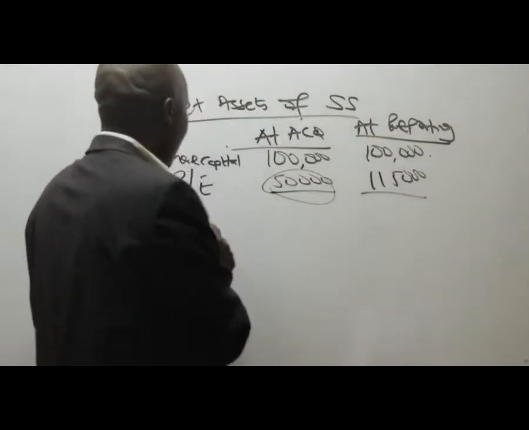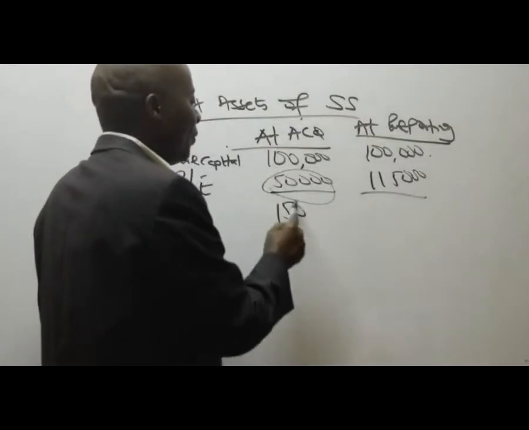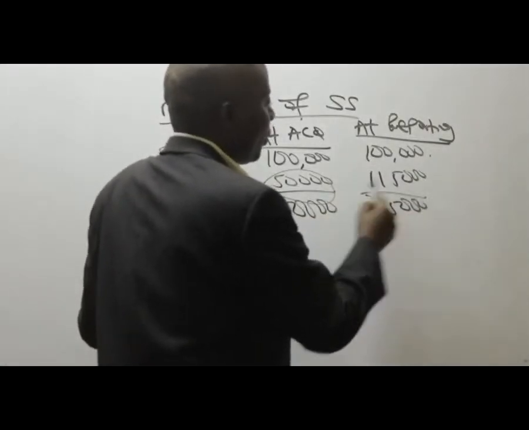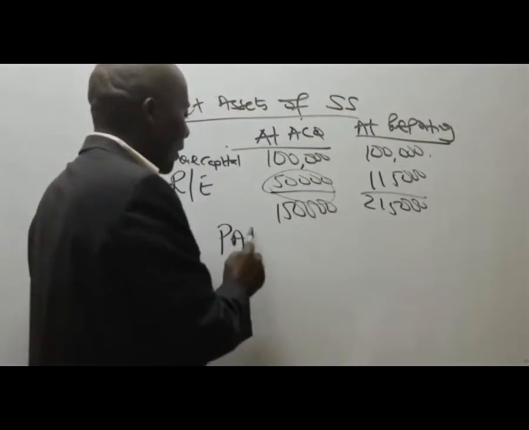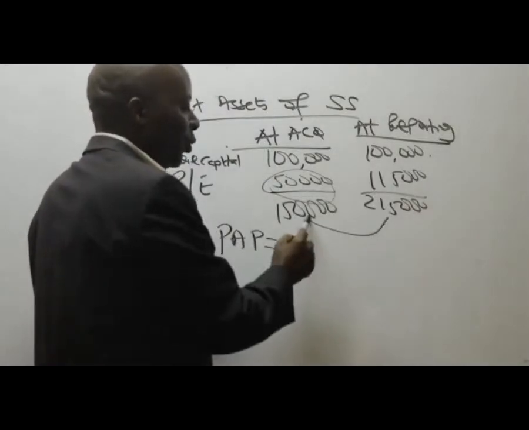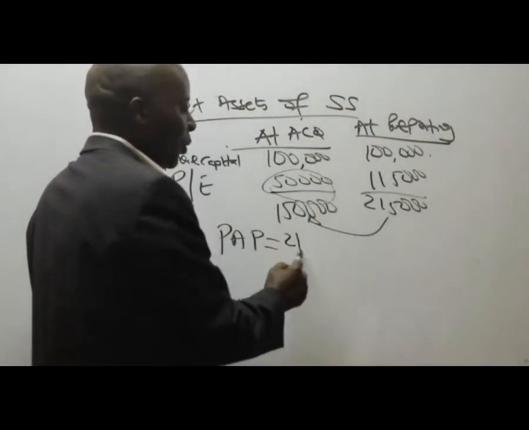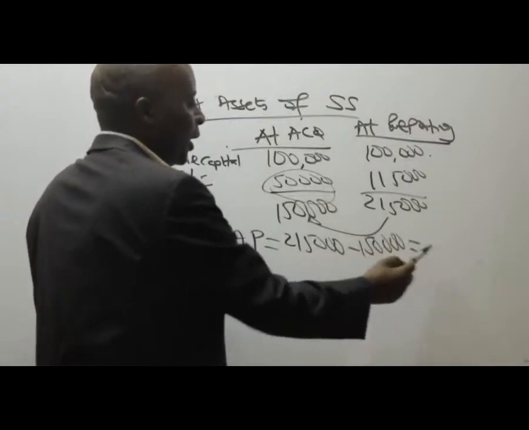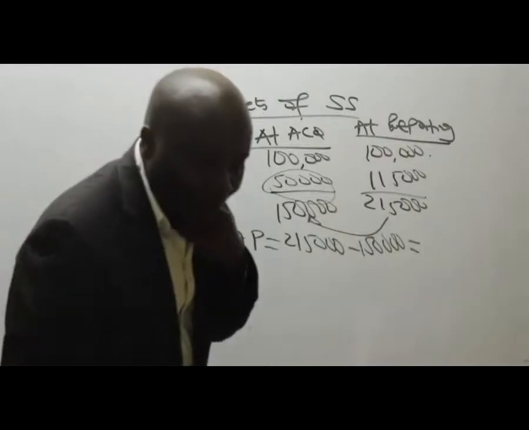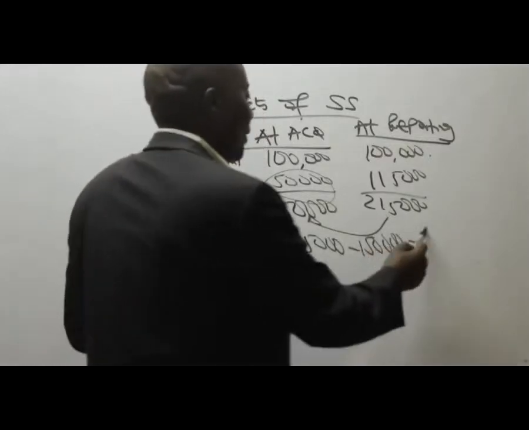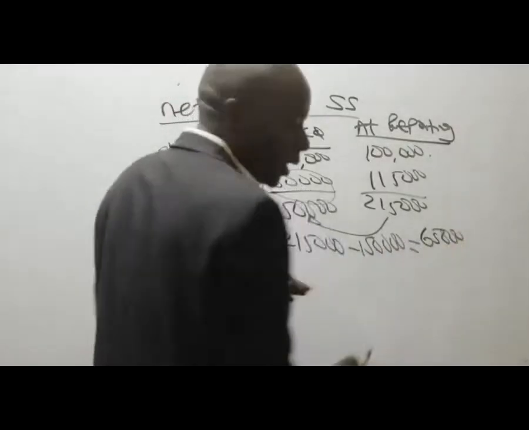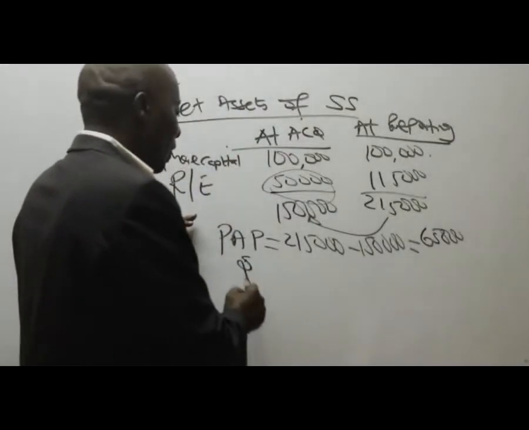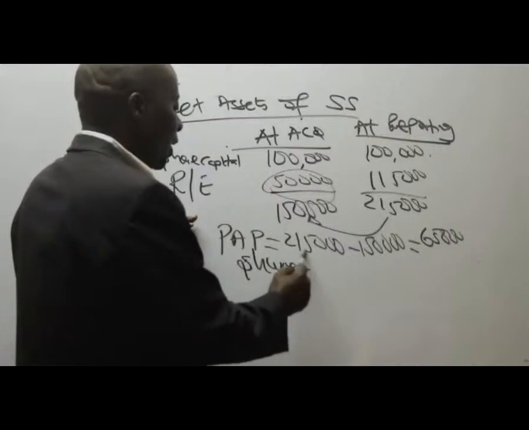Come and add here. This is 150,000, and then somebody has given me 215,000. So then I'll be able to get the PAP immediately. The PAP, you subtract the two, right? So it will be 215,000 minus 150,000. Could you kindly give me a figure? 65,000. Thank you very much. So please go ahead and share this 65,000. Shared as follows.